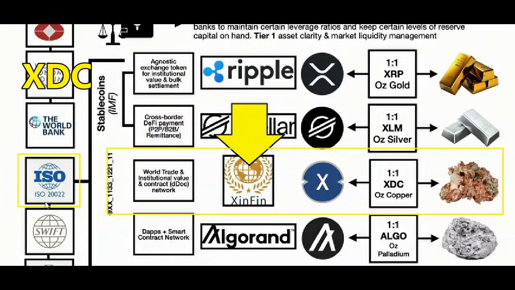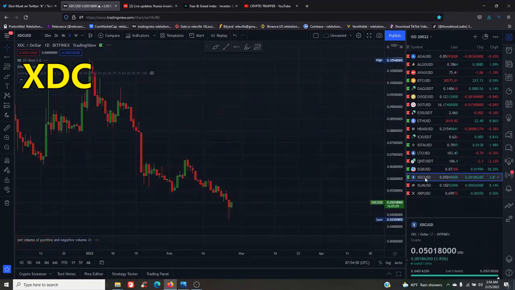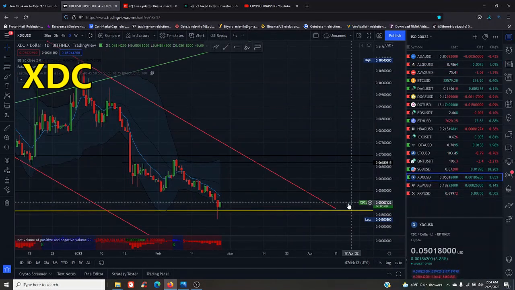Your ISO 20022 has XinFin as a world trade and institutional value and contract DDoC network. XinFin, the XDC coin, 1-for-1 XDC per ounce of copper. That's pretty interesting. Taking a look at XinFin's current stock price, XDC is currently at 5 cents per share, guys.